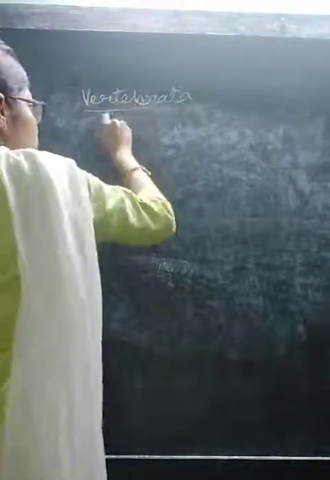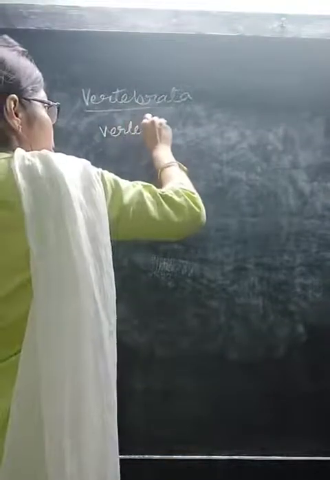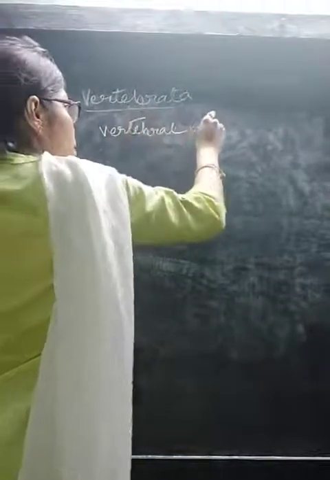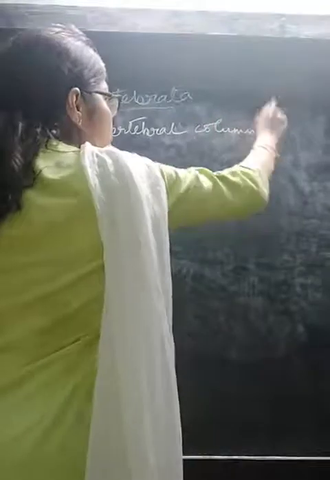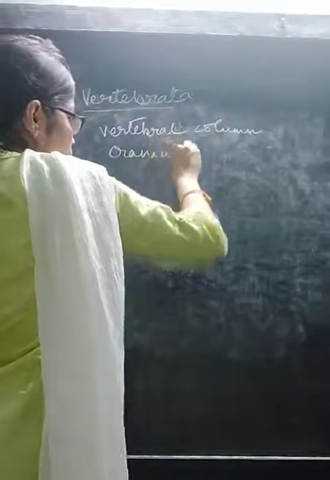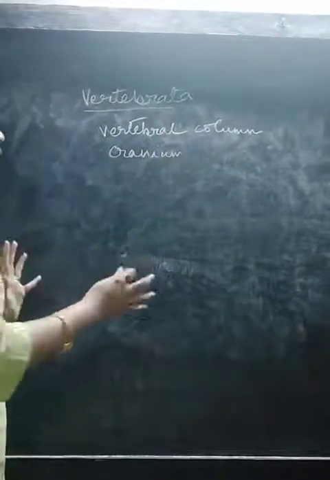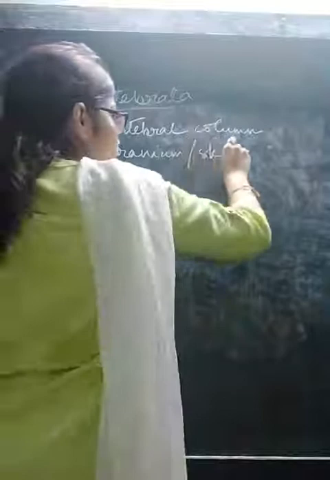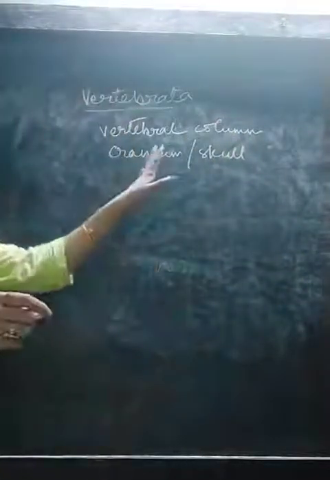Characteristic features include presence of vertebral column, presence of cranium. What is cranium? The brain box, the skull. The other name of skull is cranium.